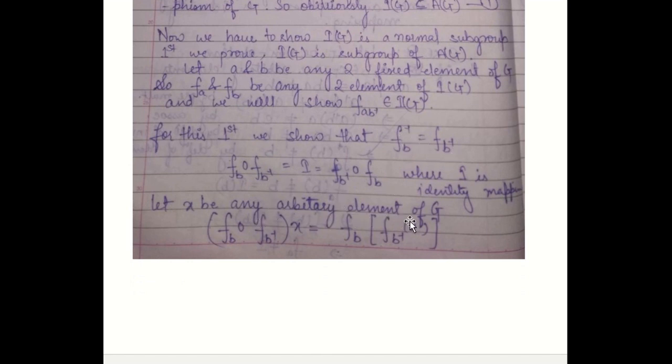So let X be any arbitrary element of G. We will operate FB over FB inverse over X. By the definition of composition of mappings, this will be equal to FB of FB inverse of X, and by the definition of inner automorphism, this will be equal to B inverse inverse X B inverse, and the inverse of inverse is B itself, so it will be equal to BXB inverse.